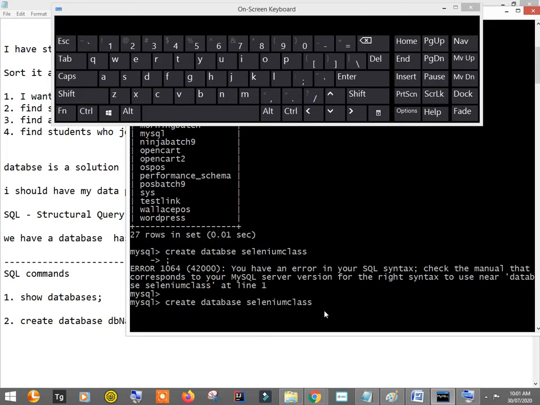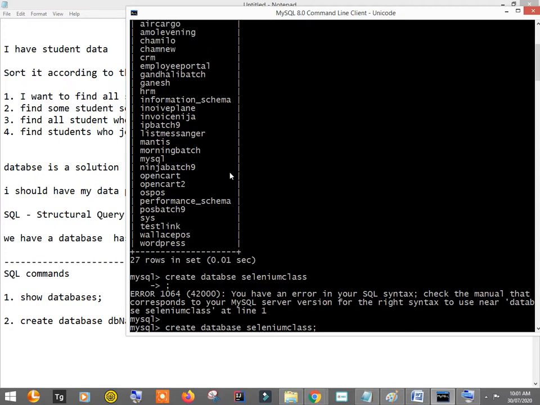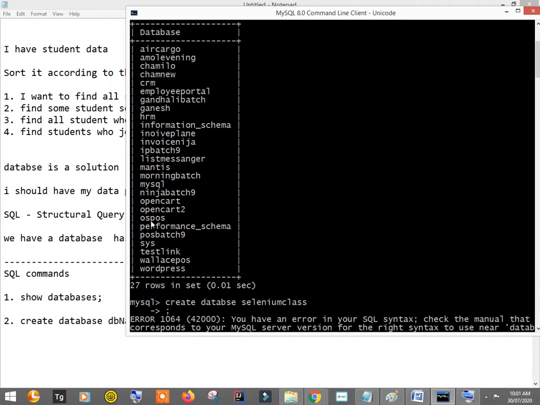It's a Selenium class, and say semicolon, hit enter. Yes, it says query okay, one row affected. It means that this database is created, and you'll observe that the Selenium class database is actually not here, right? I have not created here. It is actually alphabetically stored. You can see here there is no database named Selenium class.